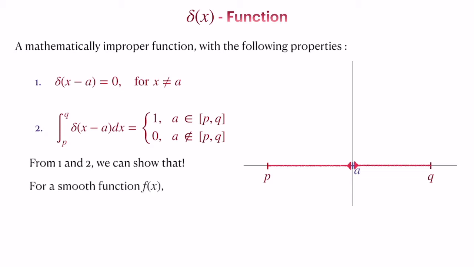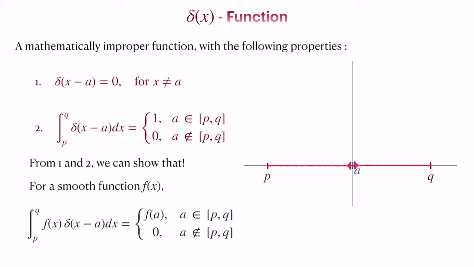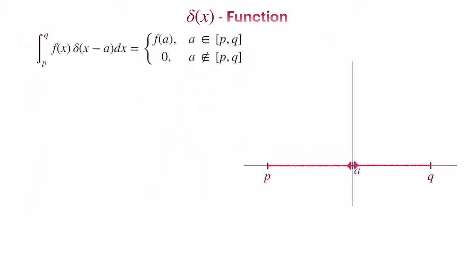The first one is for a smooth function. A smooth function means that it is differentiable n times in the given interval. So if you take the integral from p to q of f of x into delta of x minus a into dx, it is equal to f of a if a belongs to the interval pq, or is inside this interval, and it is 0 if a is not inside the interval where you are doing the integration. Now let us see how to show this in a simplified manner.